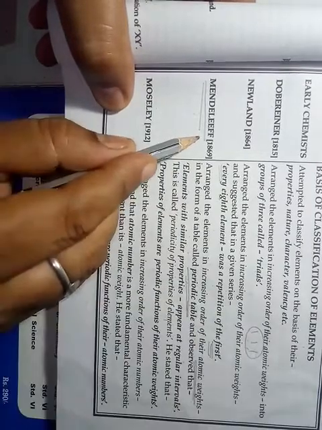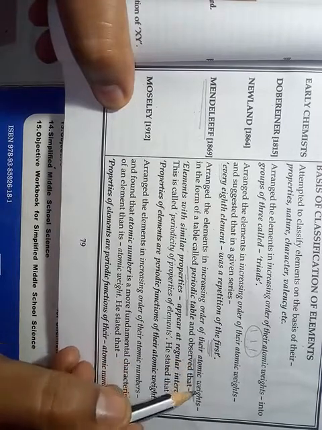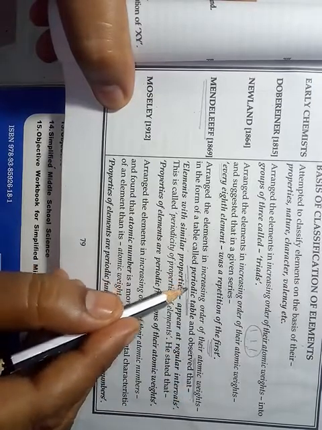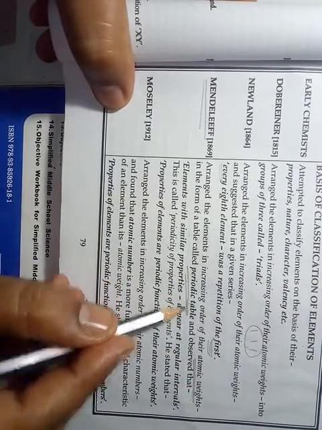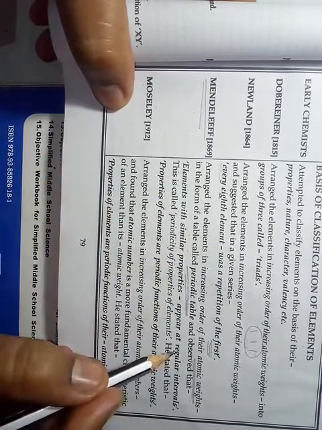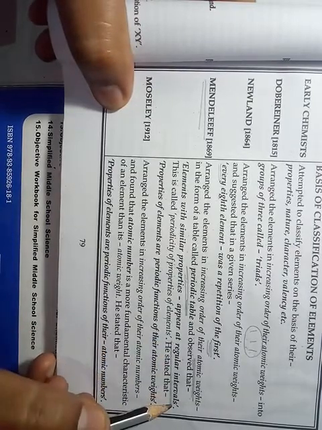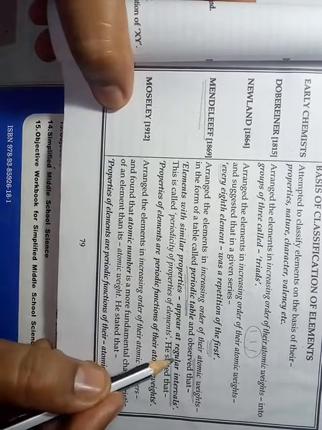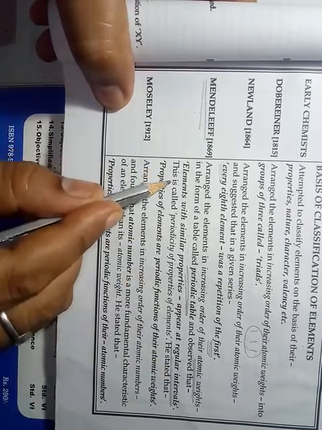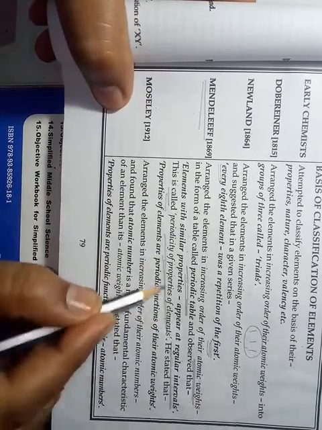When he arranged elements in increasing order of atomic weights, he formed a table known as the periodic table, and he found that elements with similar properties reappear after a regular interval. This reoccurrence of properties after a regular interval is called periodicity of properties of elements.